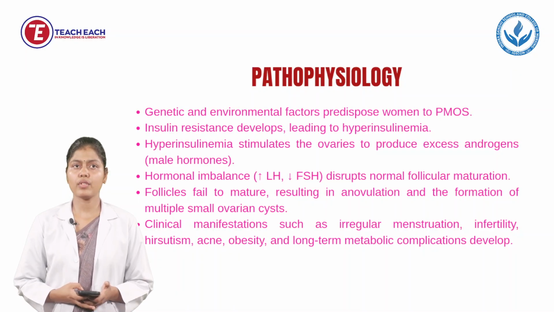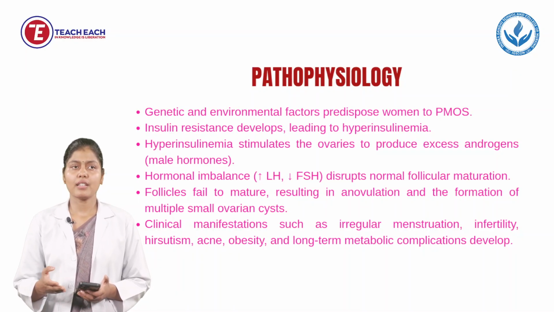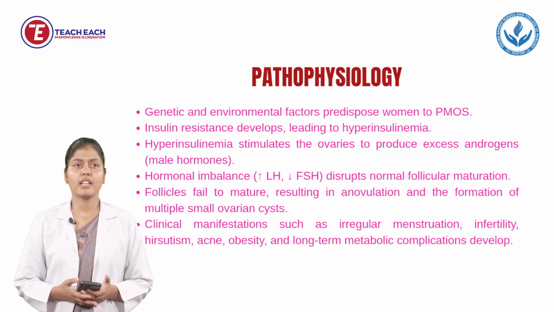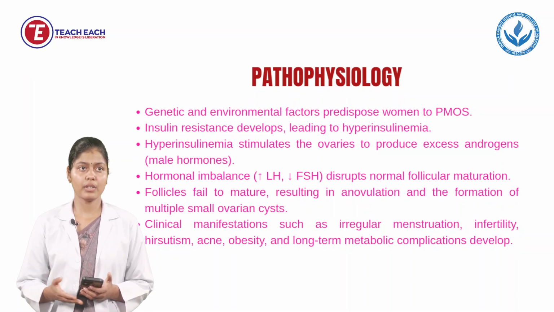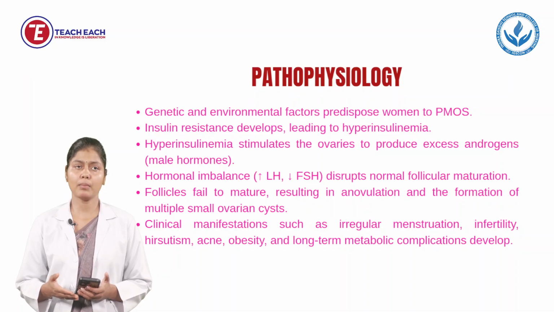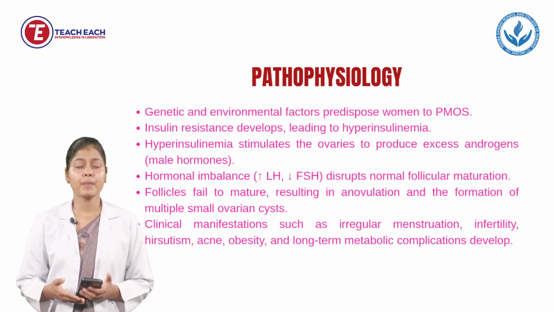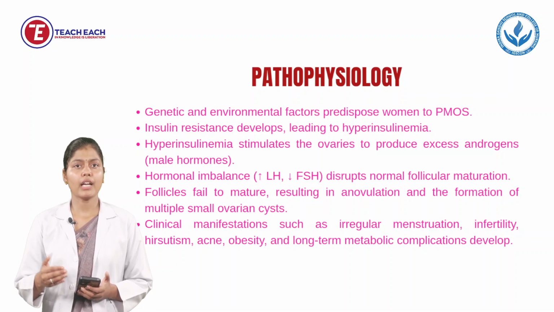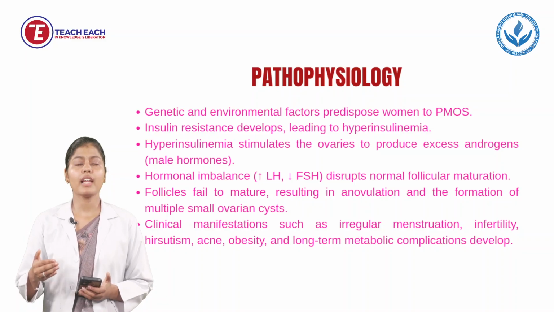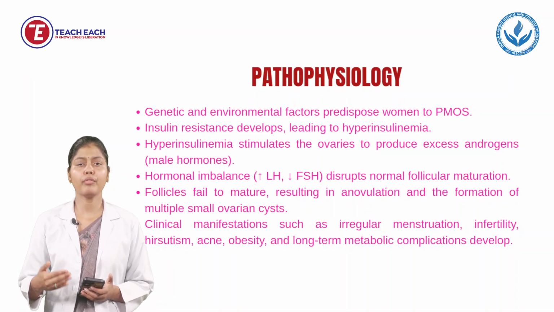Next is pathophysiology. Due to etiological factors like environmental and genetic factors, insulin resistance develops, leading to hyperinsulinemia. Hyperinsulinemia stimulates the ovary to produce excess androgen, the male hormone. When the insulin level is high inside the body, it stimulates our ovaries, and the ovaries produce the excess amount of male hormone.